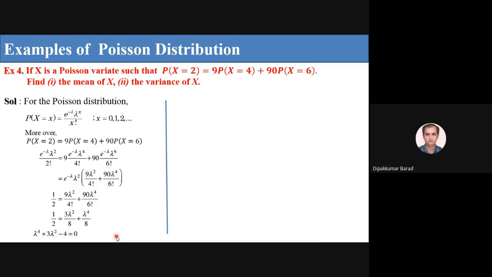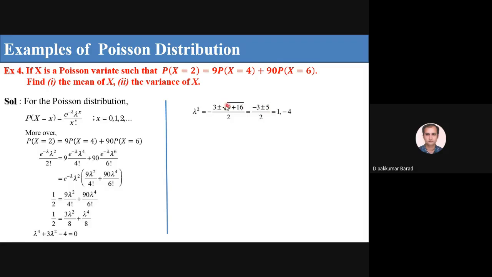For quadratic equations, we know that the roots are minus b plus or minus under root b square minus 4ac, by 2a. So minus 3 plus or minus under root 9 plus 16, b square means 3 square, so 9, minus 4ac, so plus 16, upon 2.